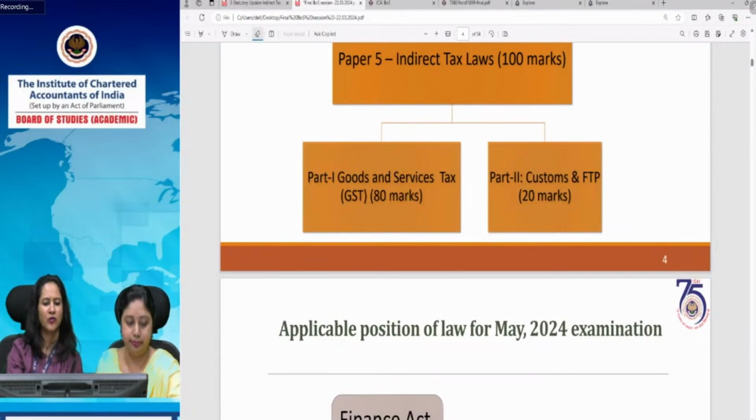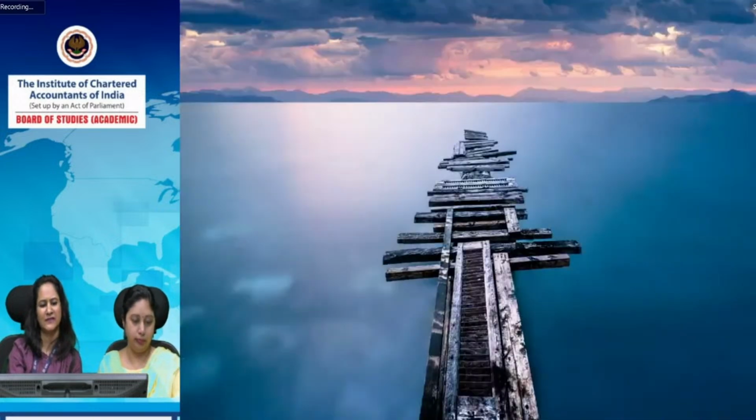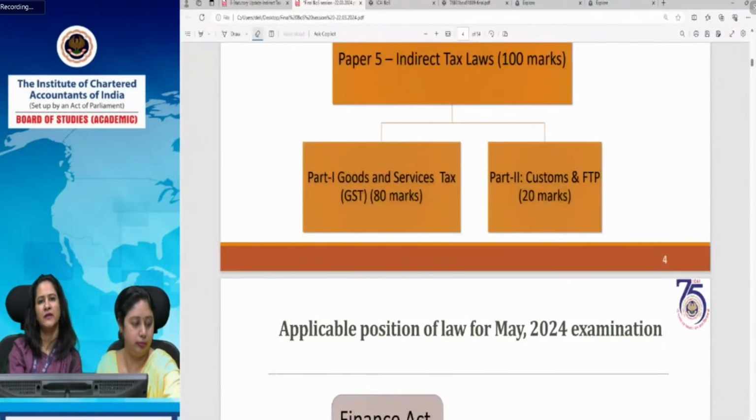Yeah, as ma'am told you about the importance of ethical concepts, similarly, the IT provisions have been basically added in the chapter on tax invoice. In Part 2, customs and foreign trade policy, the topic named duty drawback is no more relevant for the May 2024 examination. So the change from November 23 to May 2024 is that in case of customs, duty drawback is no more relevant. And in GST, as ma'am told you, ethical aspects and e-commerce and IT aspects have been added.